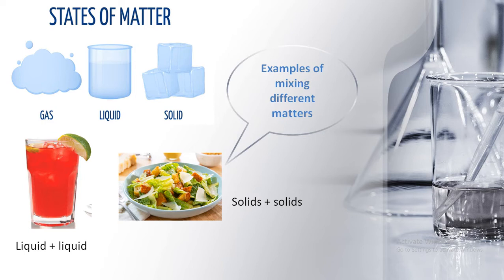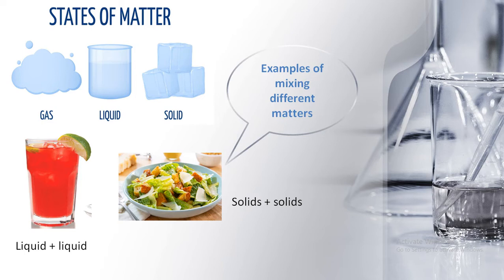Now I'll give some examples of different matters that we mix together to make new things. A very famous juice we use especially in summers: we mix liquid jamashiri with liquid water and we make a juice.